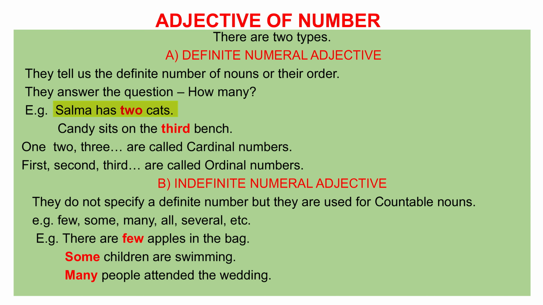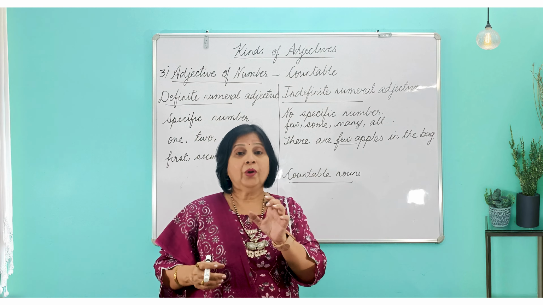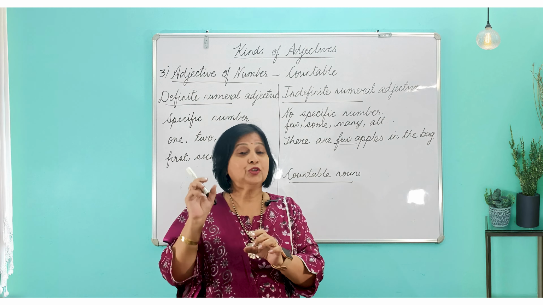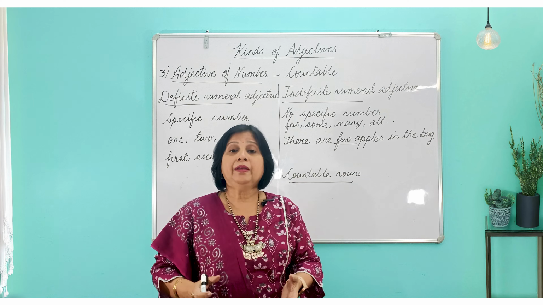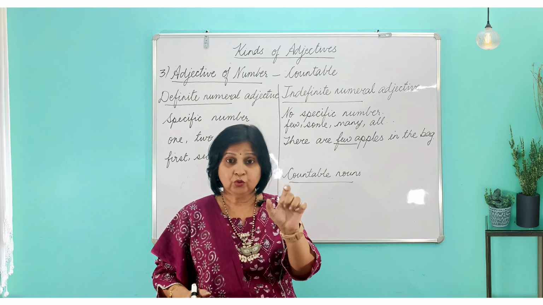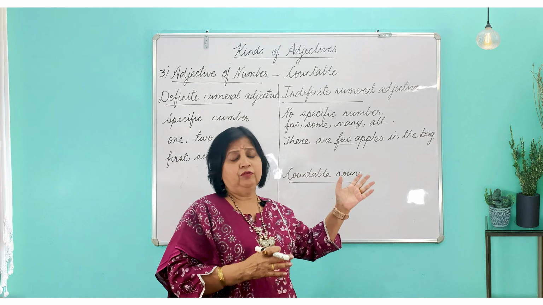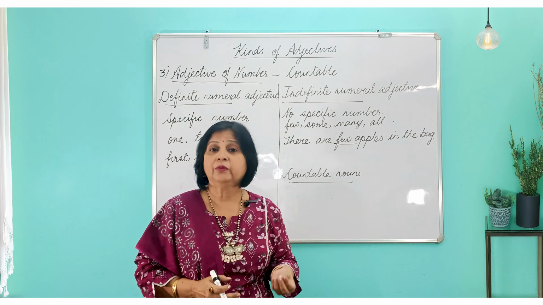For example, Salma has 2 cats. So the number 2 is specific. There are 1 lakh women in this village. So 1 lakh is the number which is modifying women. Or there are 2 lakh men in 5 villages. So again 2 lakh men. 2 lakh is an adjective of number, that too definite, and the villages also, 5 villages, so 5 again over there is definite. And adjectives of number, of course, we use them only for countable nouns.